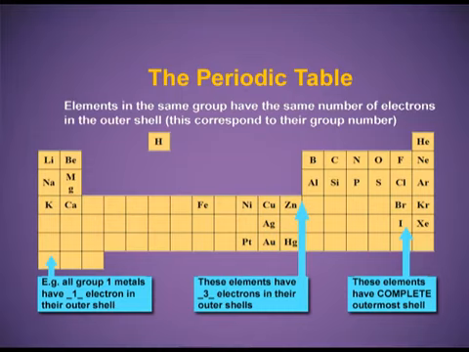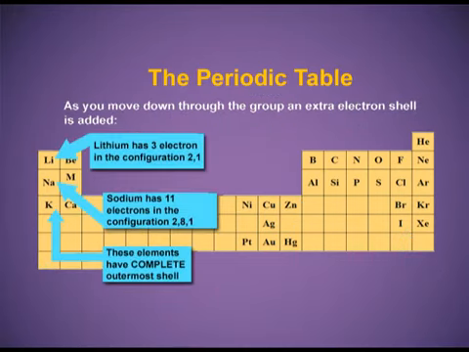All the group first metals have 1 electron in their outer shell. These elements have 3 electrons in their outer shells. These are the elements having a complete outermost shell. As we move down through the group, an extra electron shell is added.